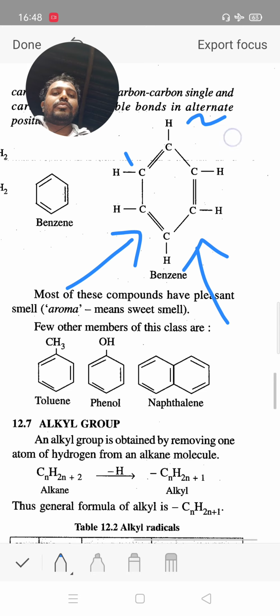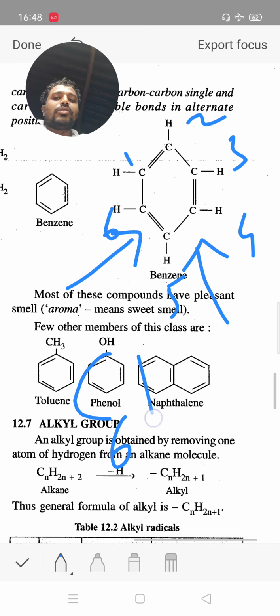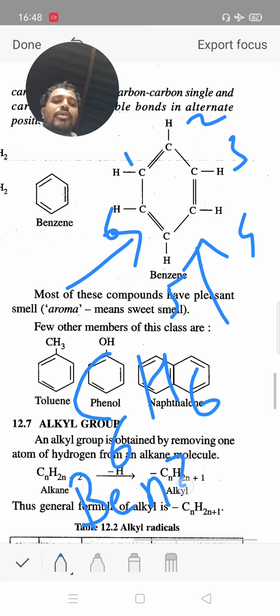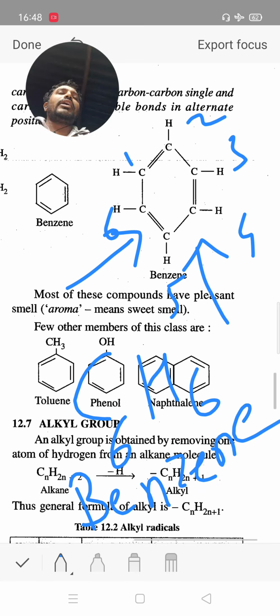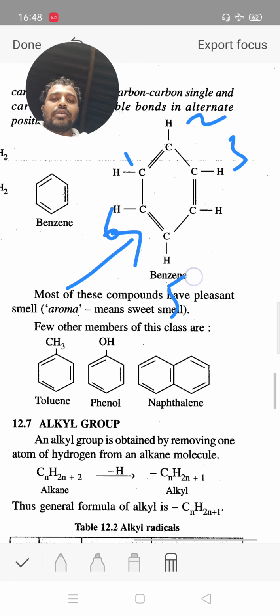1, 2, 3, 4, 5 and 6. There are a total of 6 carbons and a total of 6 hydrogens. It is the structure of benzene. Benzene is an aromatic compound. Another structure of an aromatic compound is toluene.